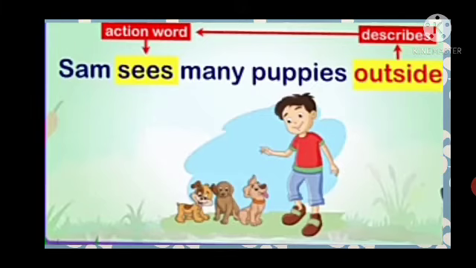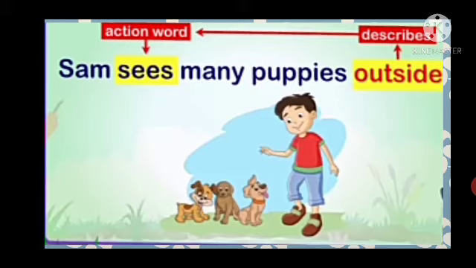Just look at this example. Sam sees many puppies outside. So here, sees is an action word. Sees means what? To see. Seeing is an action word. That means sees is a verb. What is a verb, children? Verb means action. So sees is an action word.